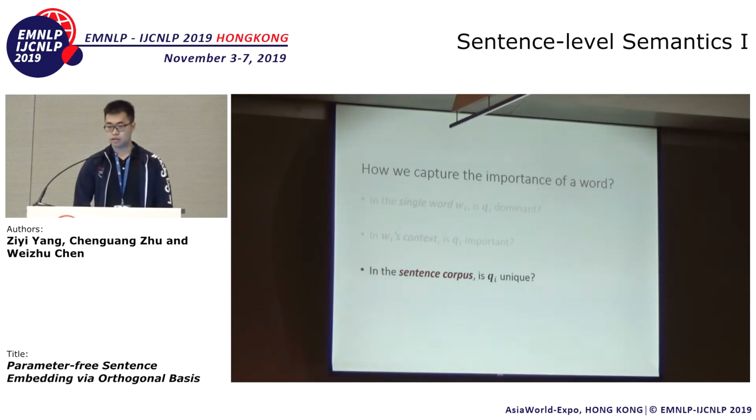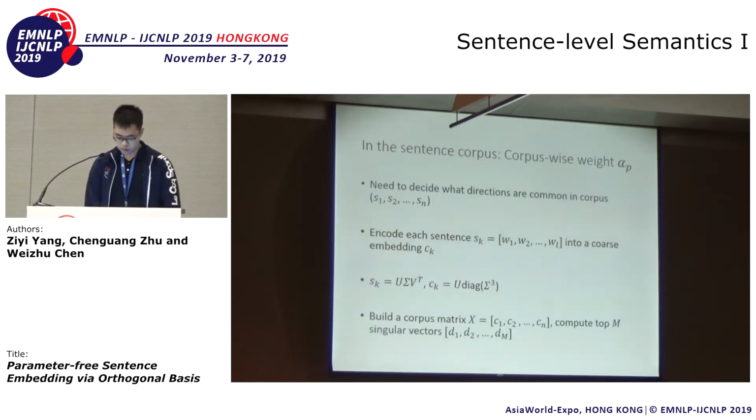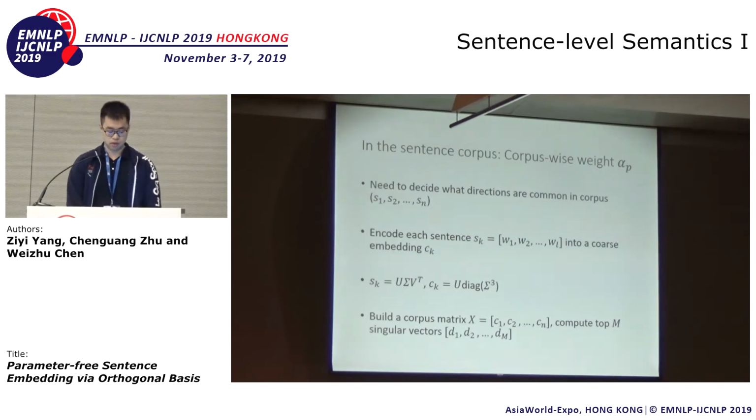If QI has a large alignment with these common directions in the corpus, then WI should be assigned a lower weight score. So the problem is: given a sentence corpus composed of n sentences, S1, S2 to Sn, we want to decide which directions are common in this corpus. The answer is the same: we use SVD. But we need some pre-processing calculations.